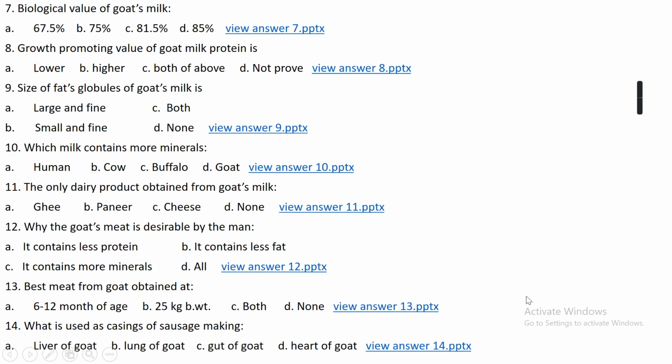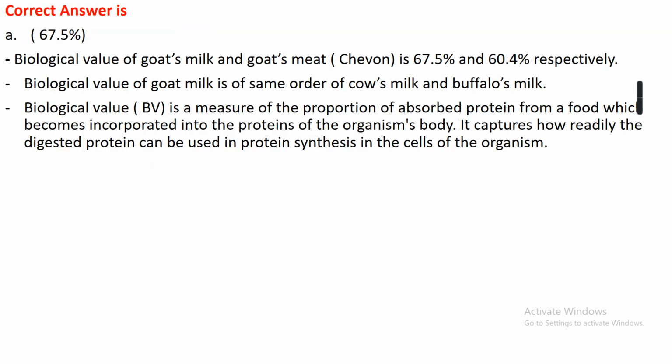Question number 7, that is biological value of goat milk. Option A 67.5%, option B 75%, option C 81.5%, or option D 85%. The right answer is option A, that is 67.5%. Actually, the biological value of goat milk is 67.5%, while goat meat, that is chevon, is 60.4%, and the biological value of goat milk is the same as that of cow milk and buffalo milk.